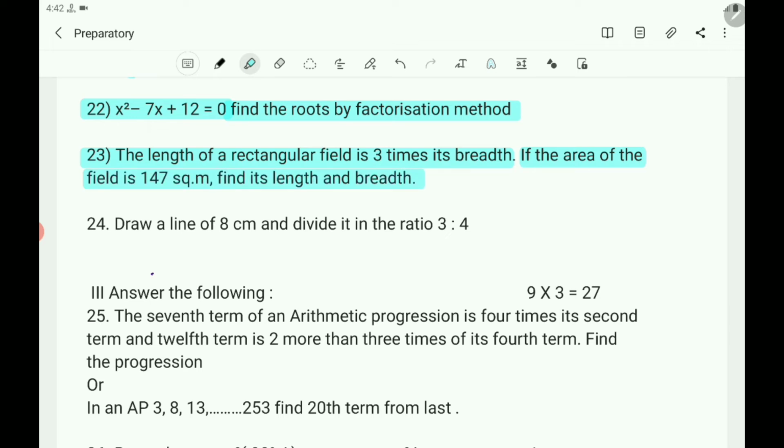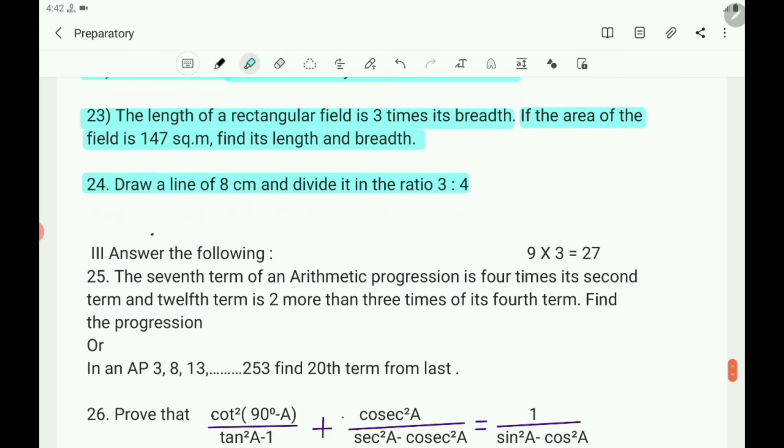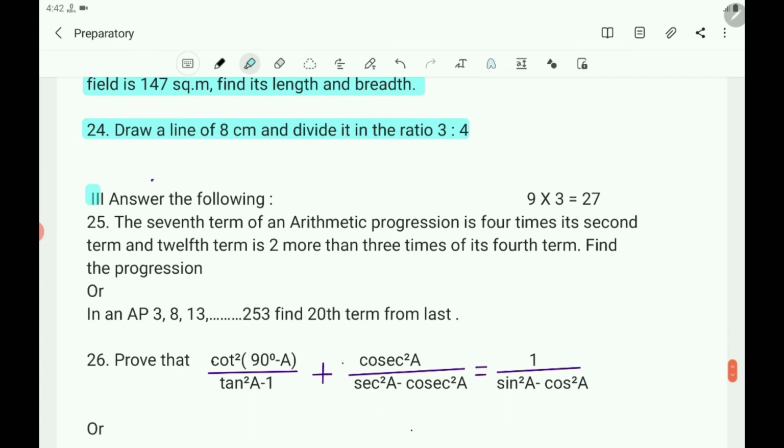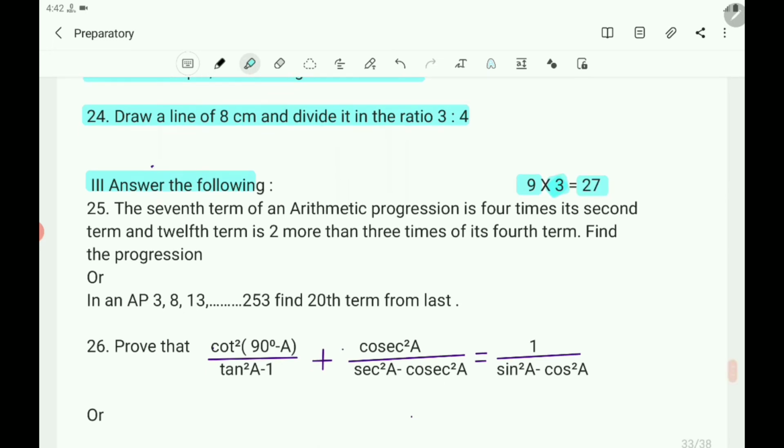Next question number 24. Draw a line of 8 cm and divide it in the ratio 3:4. Next, the third main question: 9 questions are there, each carrying 3 marks and total marks is 27.